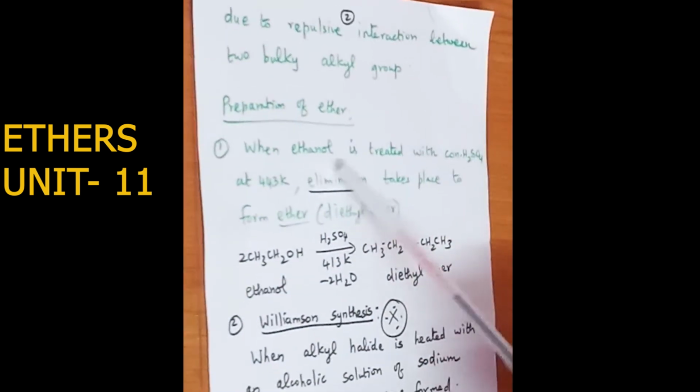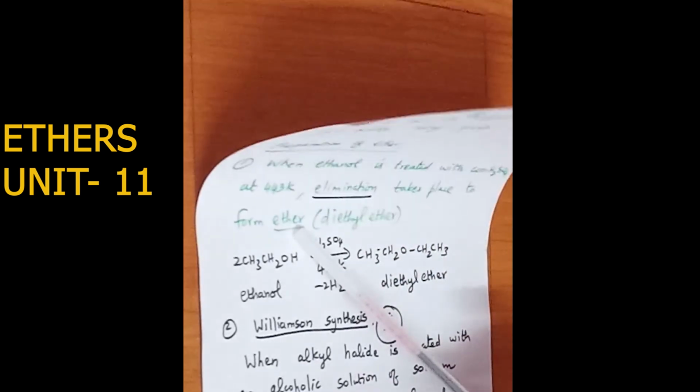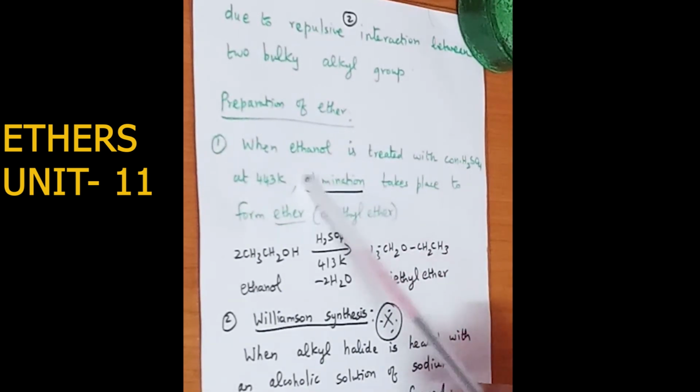So next we are going to see the preparation of ether. When ethanol is treated with concentrated sulfuric acid at 443 Kelvin, elimination takes place to form ether. So here there is elimination of a water molecule.